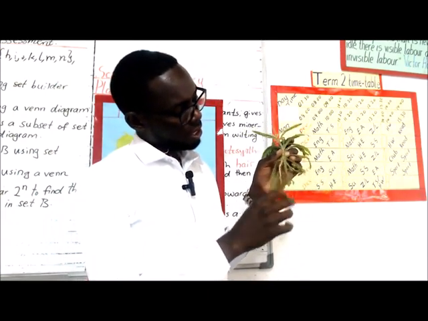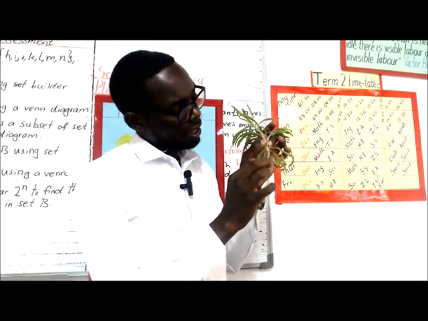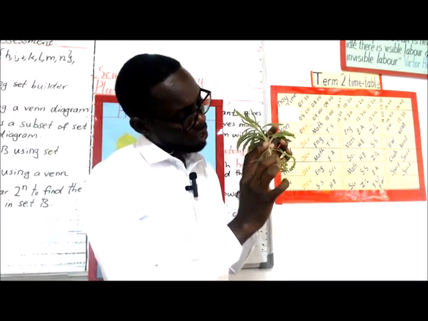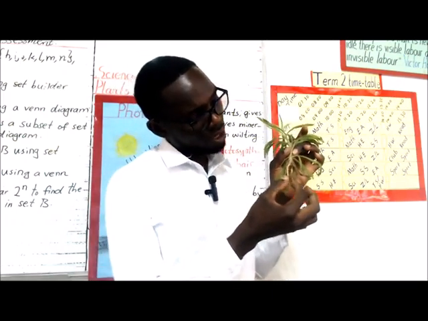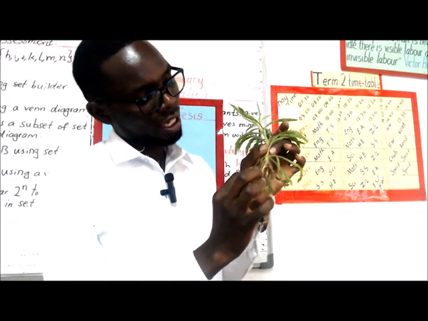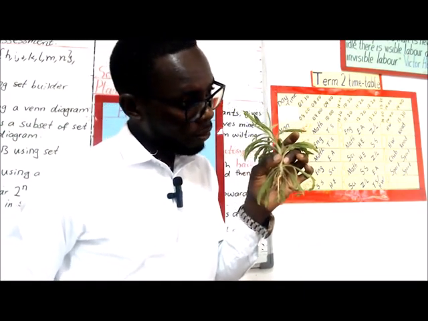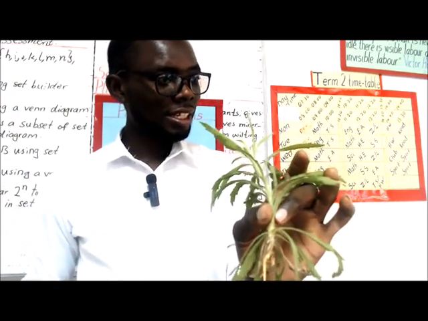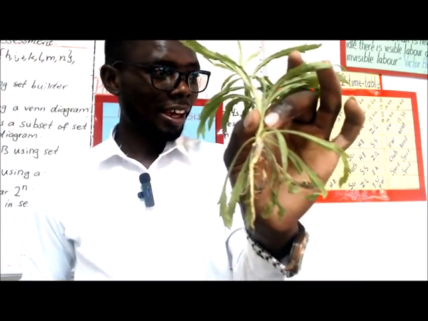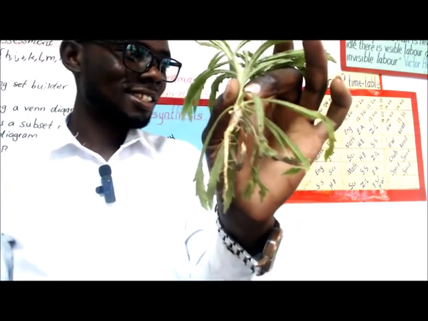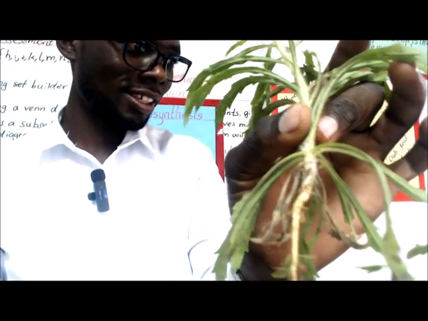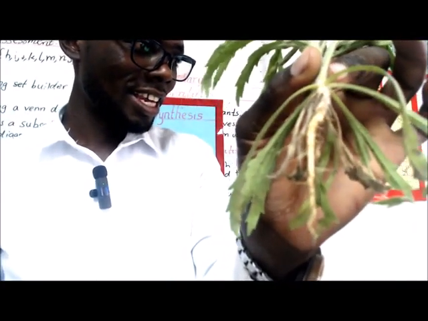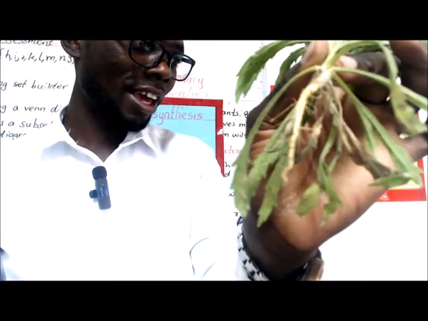Now, these roots have hair around them. There's one root going down, and it has got hairs around it. There's some little tiny hair that I can touch here and see. I don't know if you guys can see the hair on my plant. Yes, wow, you can see the tiny hair around my root there.